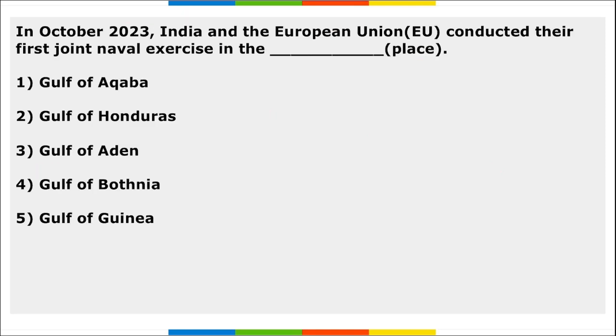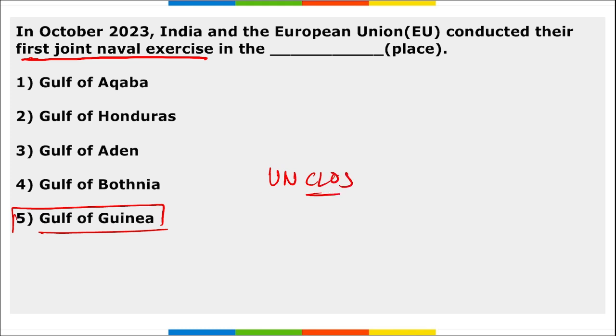Next, India and European Union conducted their first joint naval exercise in the Gulf of Guinea. The exercise was designed to uphold the UNCLOS, that is United Nations Convention on the Law of the Sea, and this exercise took place after the third meeting of EU-India Maritime Security Dialogue.